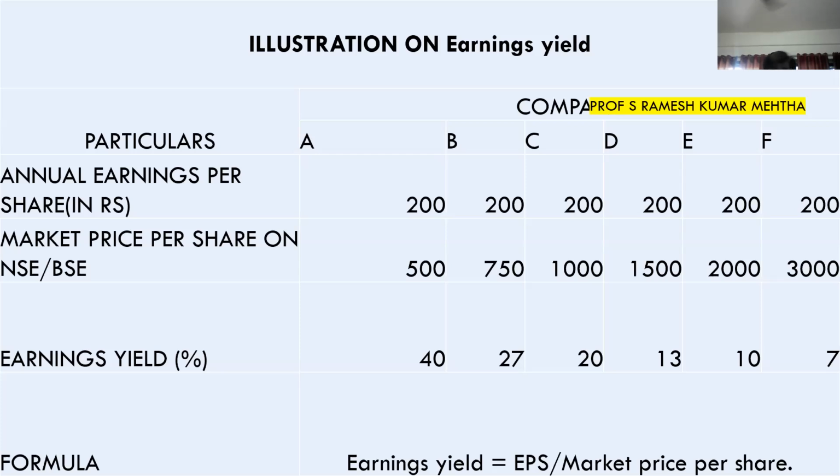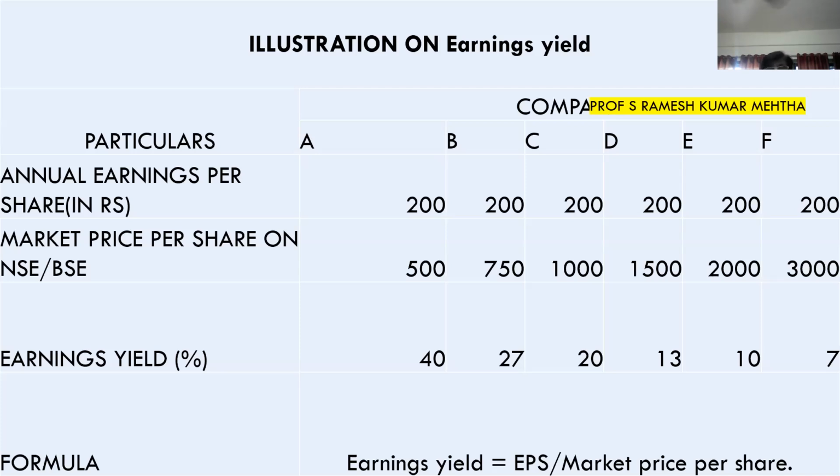Now let's calculate earnings yield. Earnings yield is 200 divided by 500 into 100, that is, earnings per share by market price into 100. So in the first case it is 40%. If I do similar calculations for the rest of the companies, the earnings yield percentage is 27% in the second case, 20% in the third case, and in the last case it is 7%. So earnings yield should be high.